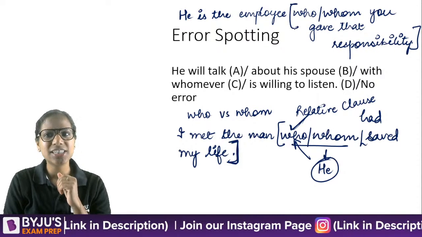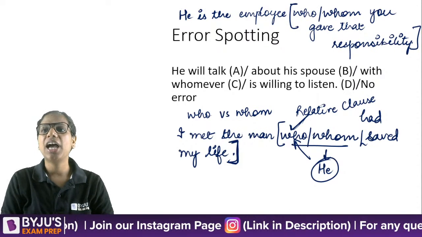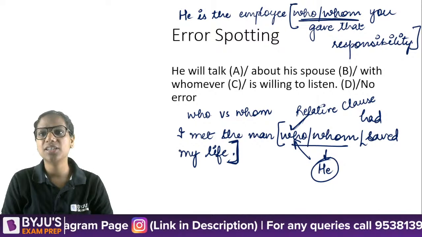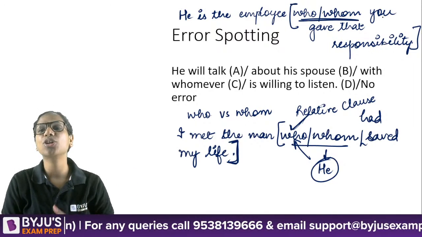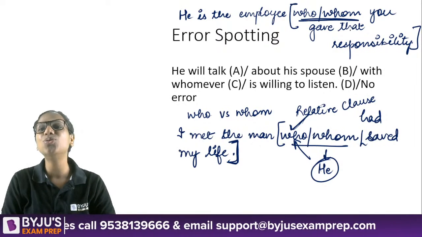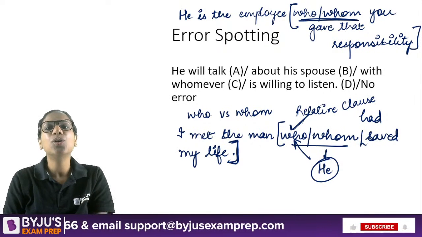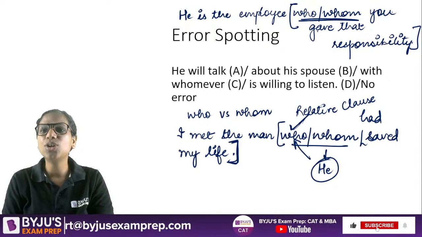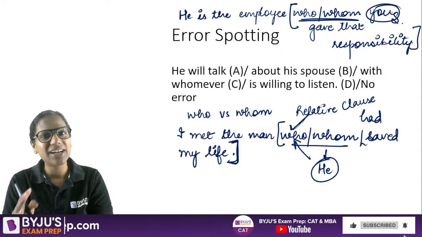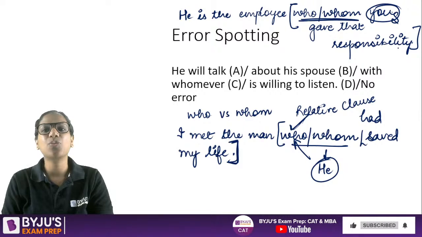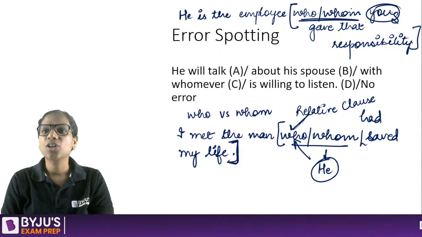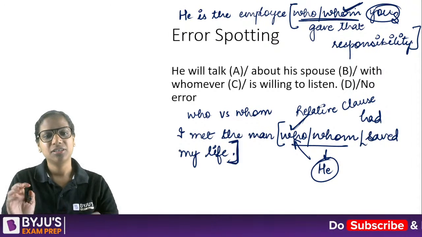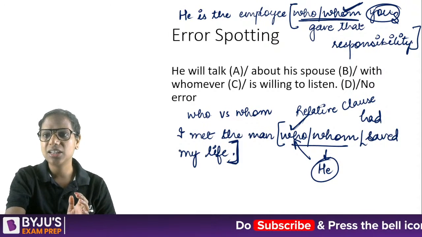Again, I will look at it like a question and try to answer it. Dash, you gave that responsibility. So you gave that responsibility to him or to he. You gave, you is the subject here. I already have a subject. You gave that responsibility to he or him. You'll obviously say to him. So it will be whom here. I hope this is clear now.